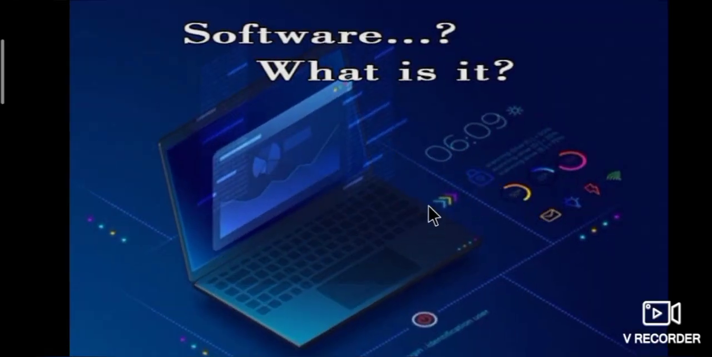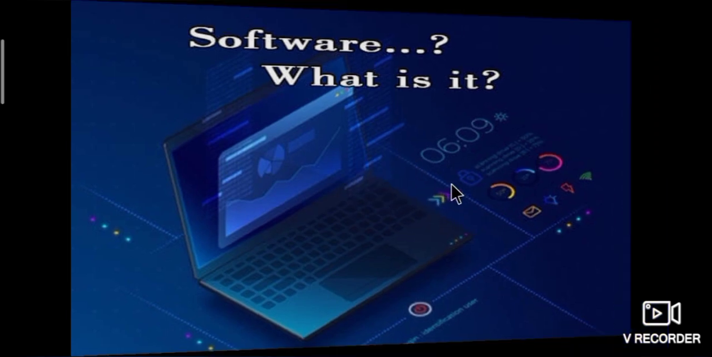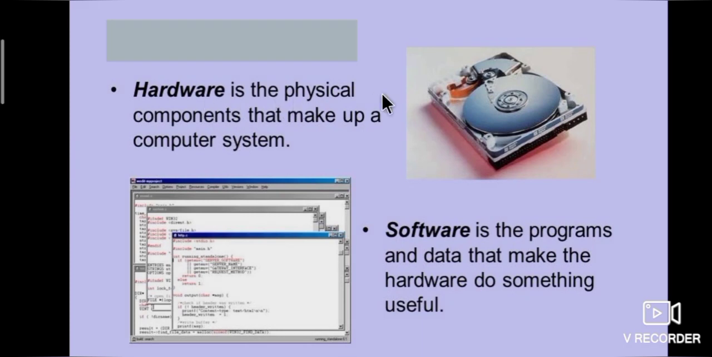Before entering into the topic, we should know what is hardware and what is software. Hardware is the physical components that make up a computer system. See the picture, this is hardware. So what is software? Software is the programs and data that make the hardware do something useful. Once again I repeat, software is the programs and data that make the hardware do something useful.